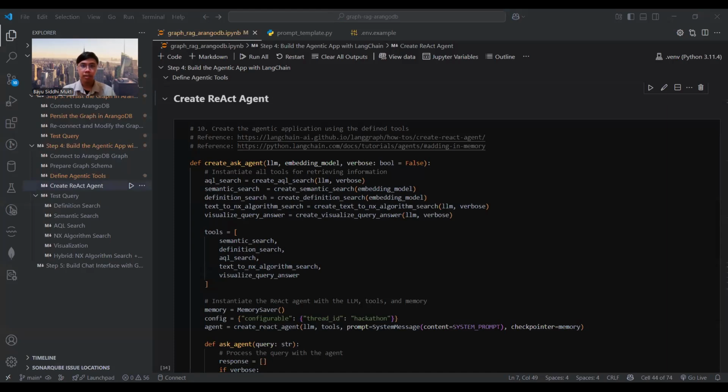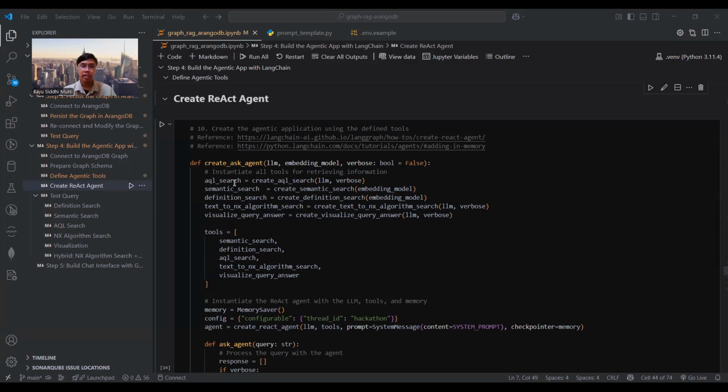Now I will give an overview of the functionality of our GraphRAG. In our GraphRAG implementation, we use a ReAct agent as the core mechanism. ReAct, or reasoning and acting, allows the LLM not only to generate text, but also to perform iterative reasoning based on the results taken from various tools. To empower this GraphRAG system, we provide 5 specific tools that the model can use depending on the user query.